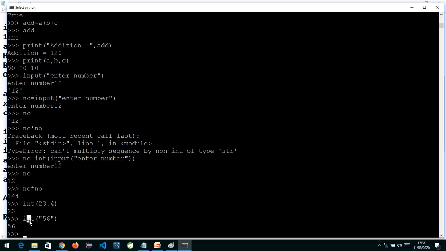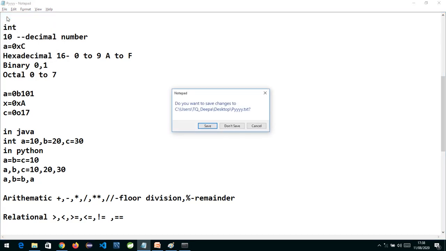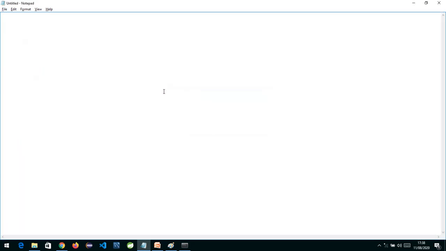Now we'll do a small program in Notepad. I'll go over here and say new, and save. Suppose I want to take two numbers from the user. That is script mode; now I'm showing you how to do it in script mode.